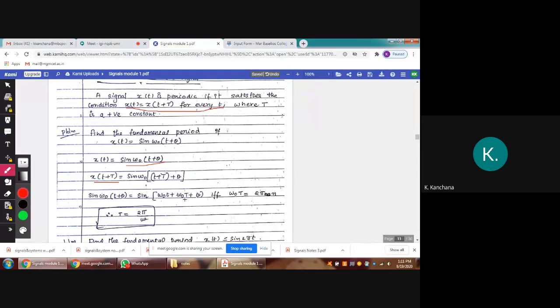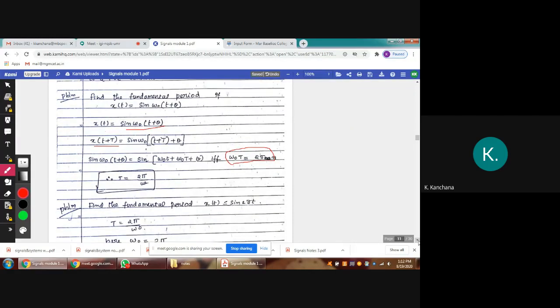X of t plus T we write here. For this we expand omega naught t, omega naught capital T, and if omega naught T equal to 2 pi, then T equal to 2 pi by omega naught. So it is periodic only if capital T is 2 pi by omega naught.